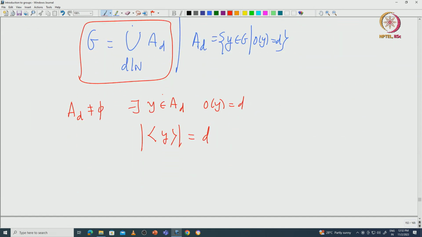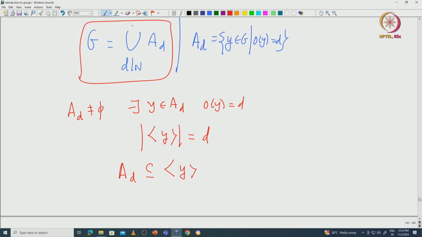So that means this AD must be contained in this subgroup generated by Y, because if I start with any other element Y dash in AD, that also will have order D, and then the subgroup generated by Y dash must be the same as the subgroup generated by Y, because there exists at most one subgroup.